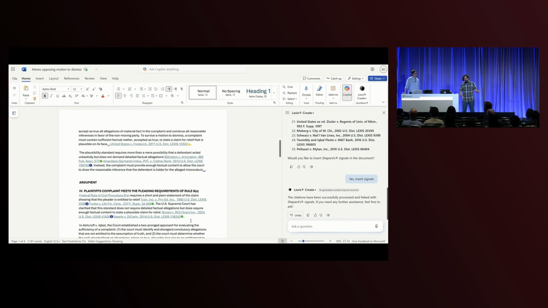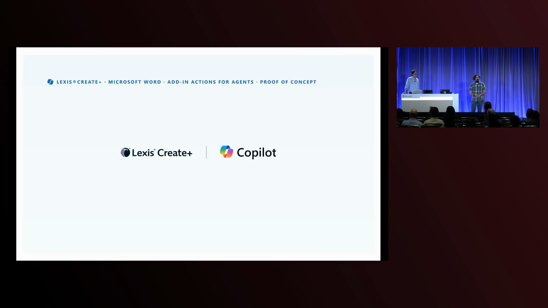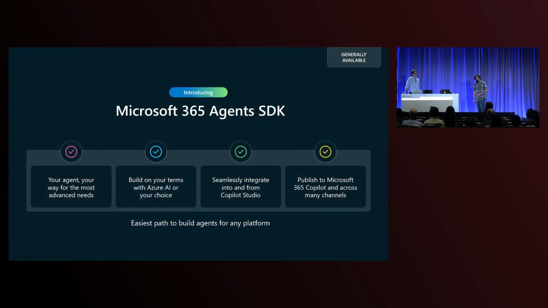It links all of these in the Word document throughout and adds icons so that the attorney can see whether these are still valid or need to be checked into or reworked in this program. Now, this is just one scenario, so we're introducing this now. For professional developers, this is going to be so powerful to edit and change anything in Word, Excel, and PowerPoint. So, totally excited to see what you build on this one.